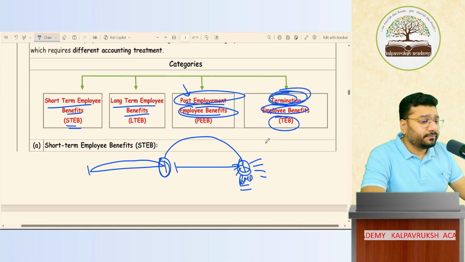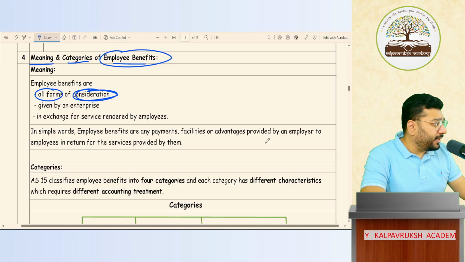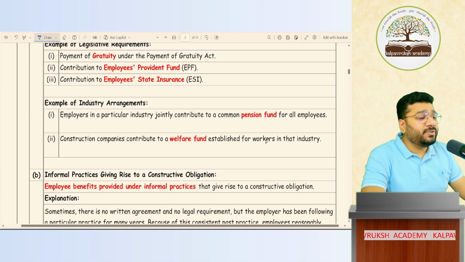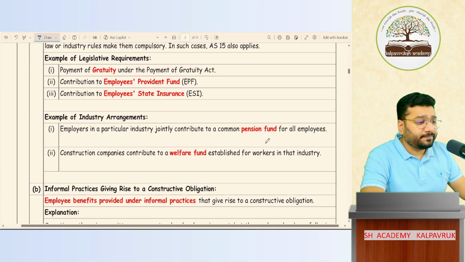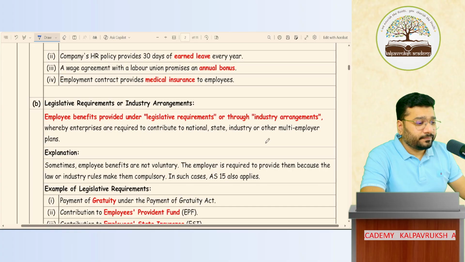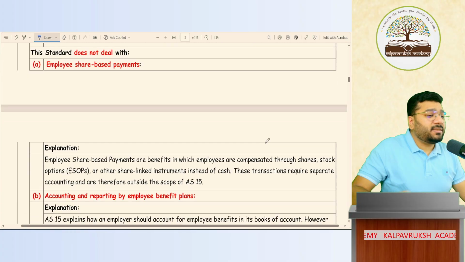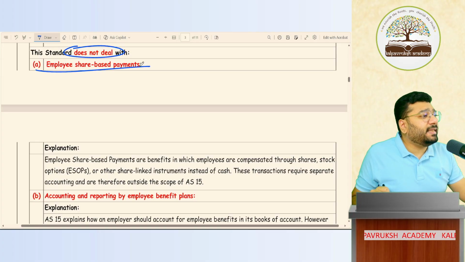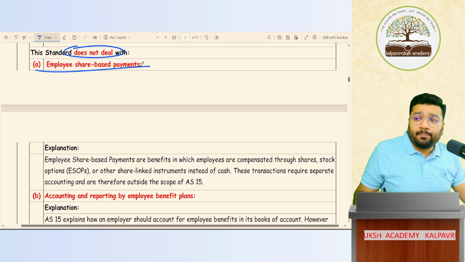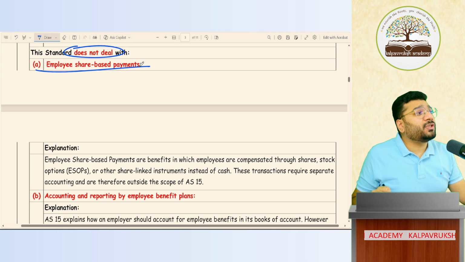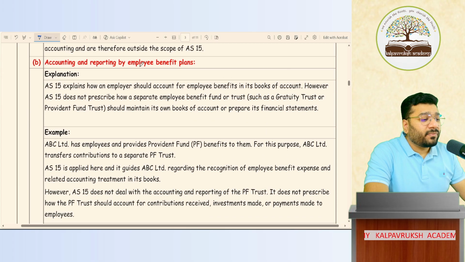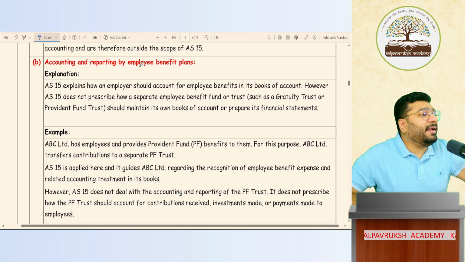Sorry, two points were left in the objective. Oh my god. Oh, correct. Lakshita is telling that in the objective we forgot to discuss two points. This standard does not deal with employee share based payments. Basically ESOPs that you grant to the employees are nothing but employee benefit, but that is not dealt with in accounting standard 15. Then you remember we discussed defined contribution plan.